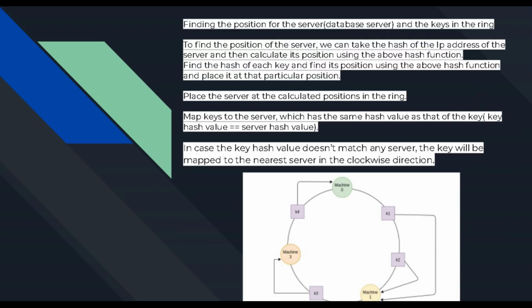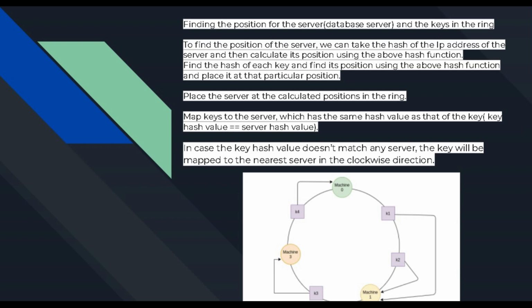So let's see the example. We have to find the positions of a machine. So what we do is take a hash of the IP of all these machines, and we take a hash of all the keys. So we have got two hashings.